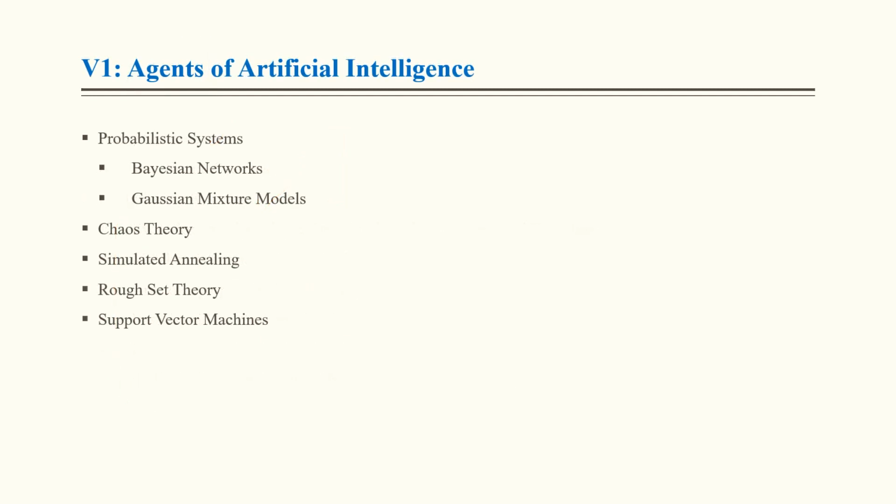The next agent of artificial intelligence is the probabilistic system, which has Bayesian networks and Gaussian mixture models. Next, chaos theory, simulated annealing, rough set theory, and support vector machines. All these are the agents of artificial intelligence, and it is also asked in the assignment question.